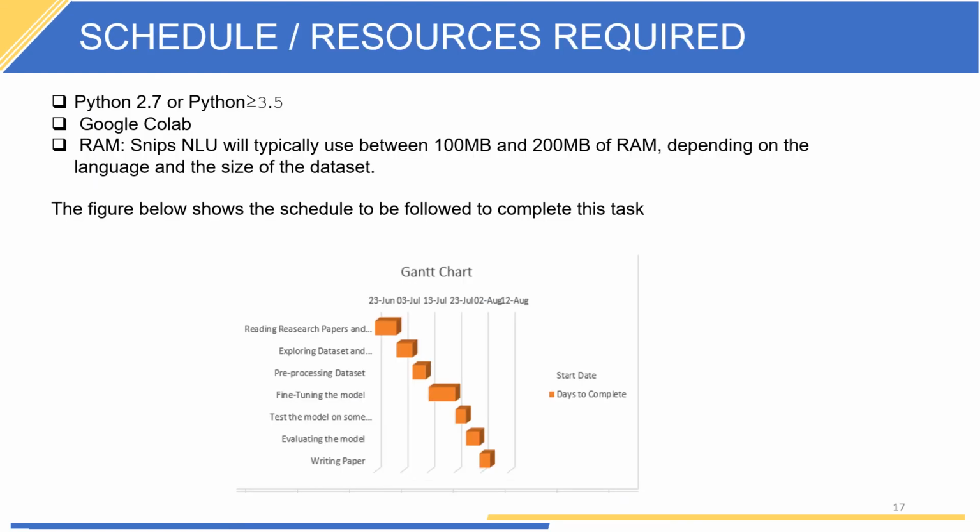The resources required are Python 2.7 or 3.5 and greater, Google Colab to run our code with the GPU, and the RAM requirement is only about 100 to 200 MB. The figure shows the Gantt chart, which means that this project will take around 2 months, and these are the various phases included in the project.